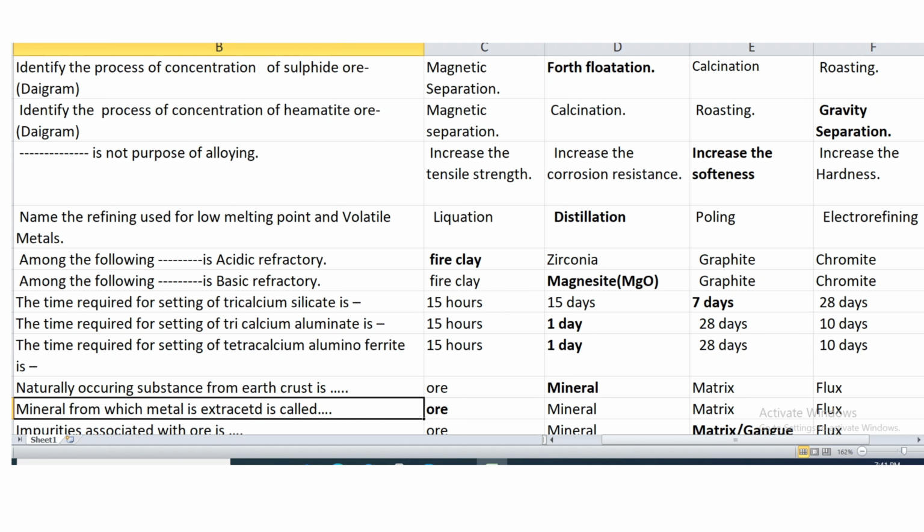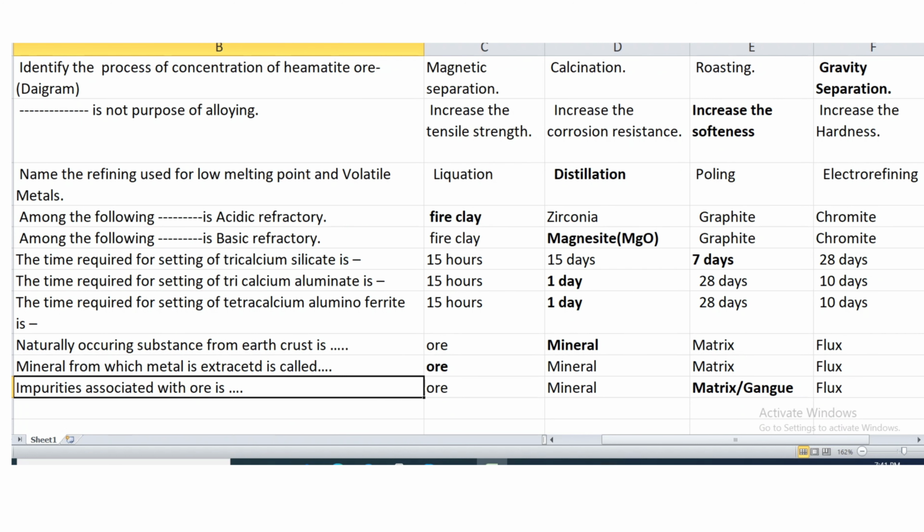Naturally occurring substance from earth crust is known as mineral, while the mineral from which metal is extracted is known as ore. The impurities which are associated with ore are known as matrix or gangue particles. These are all questions from the first chapter of applied chemistry: metal, alloy, cement and refractory material.